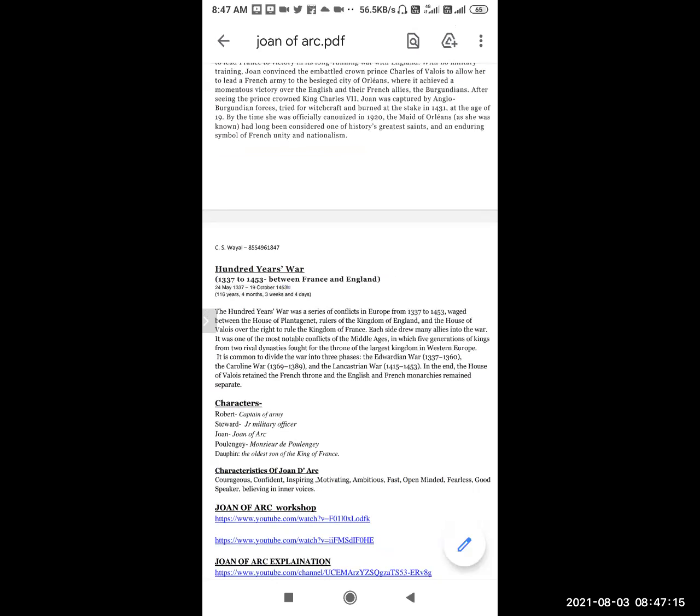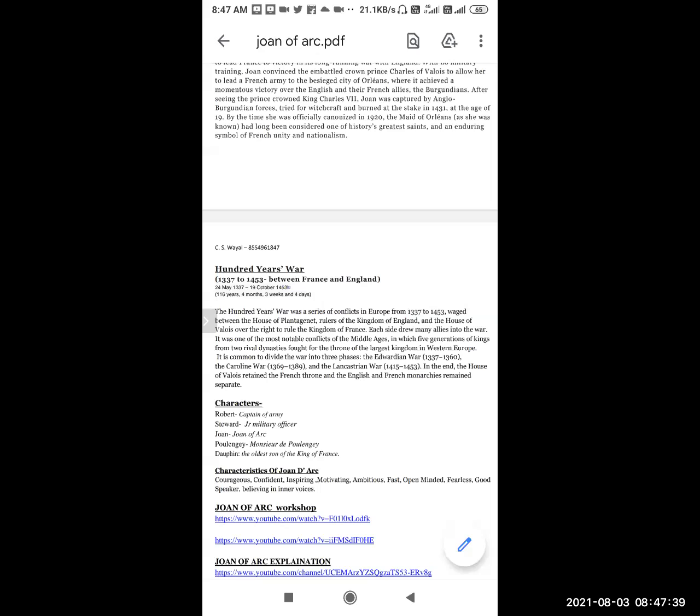The second phase is the Caroline War, 1369 to 1389. The last phase is the Lancastrian War, which started in 1415 and ended in 1453.